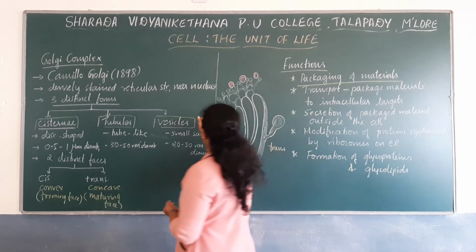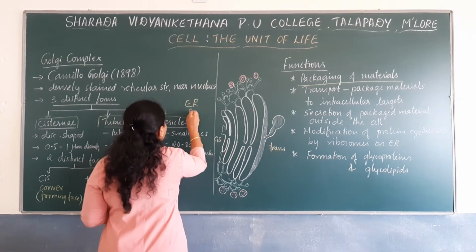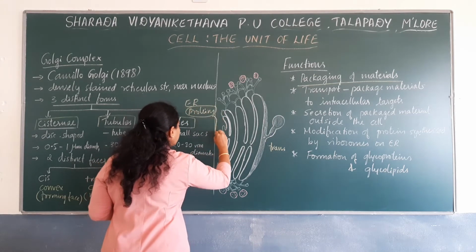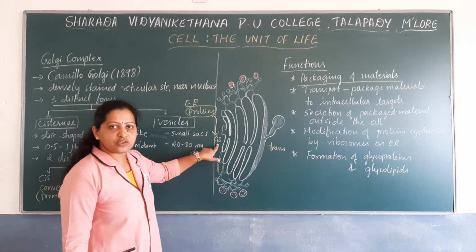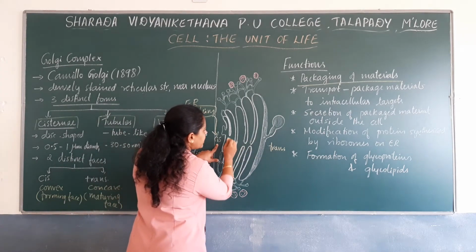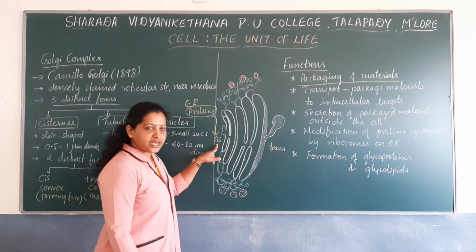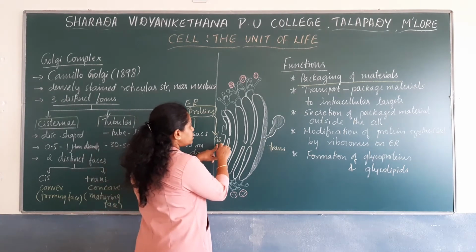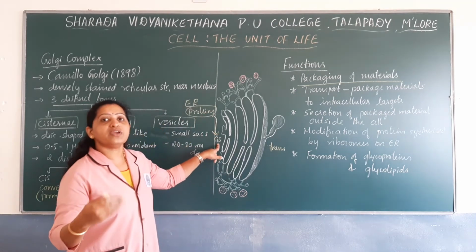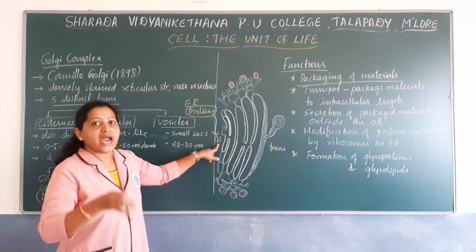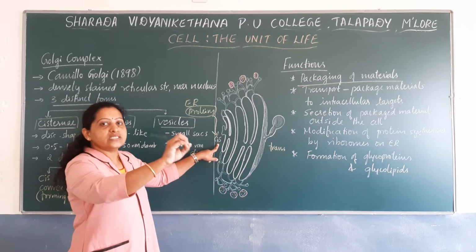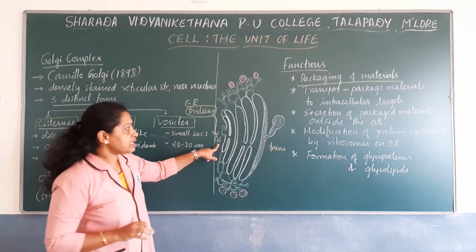They are then shifted towards the trans phase. During the transportation of proteins from the cis phase to the trans phase, modification of proteins takes place, and the modified proteins are packed and then transported to various target sites.